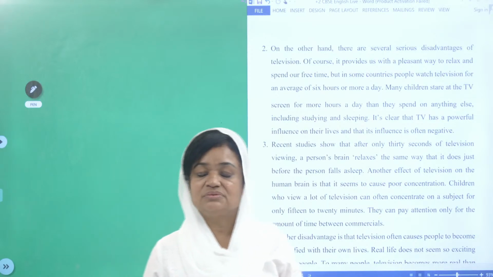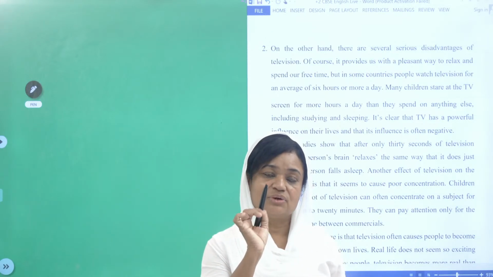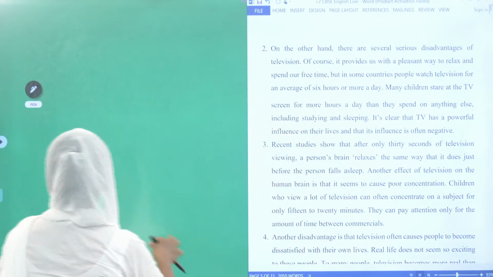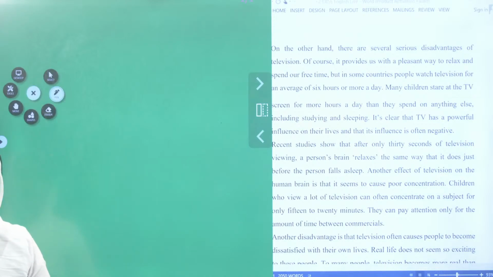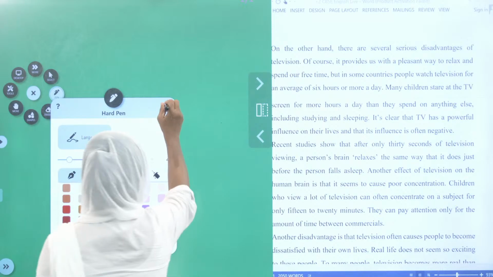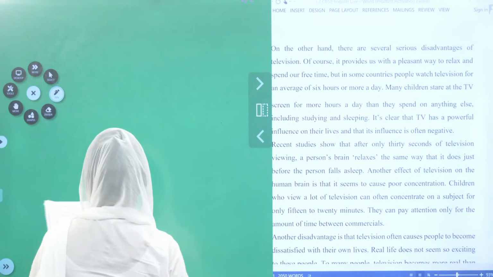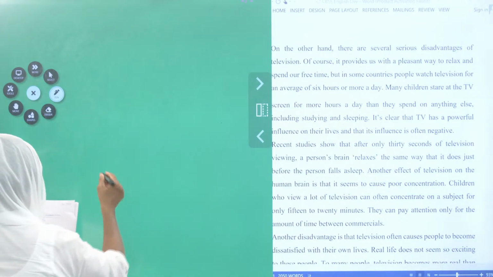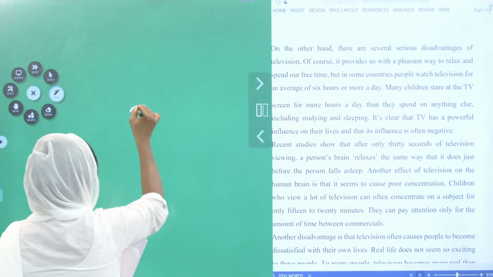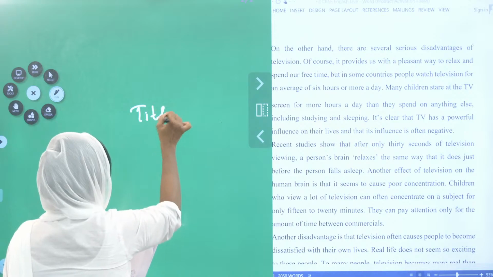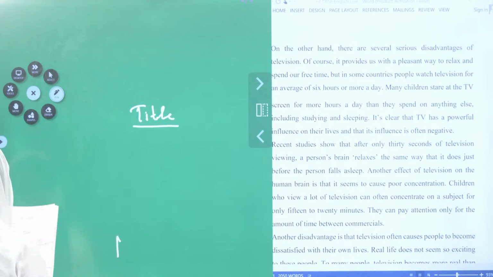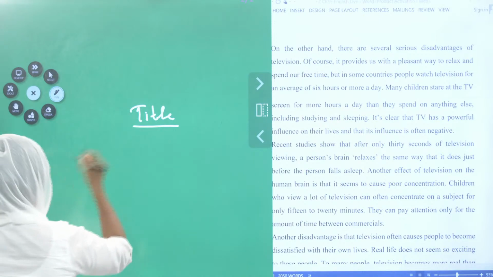So, what the main points will you can write number 1. For example, let me try. So, you will be giving title. Okay. Television, uses and abuses. Now, next one, what are you going to give? The main points.